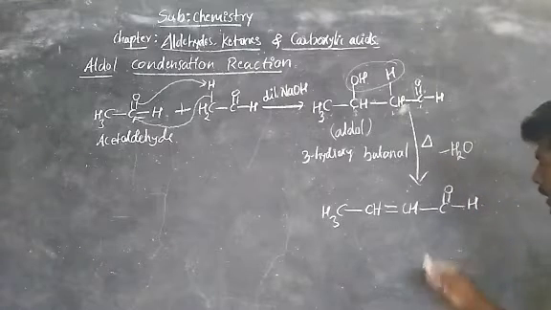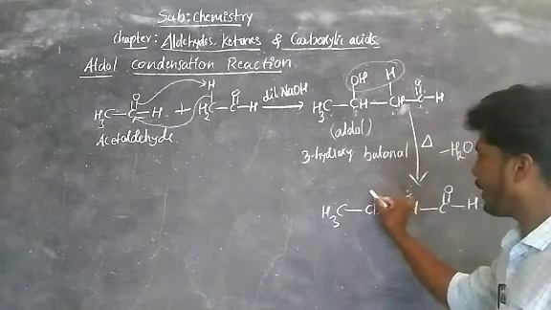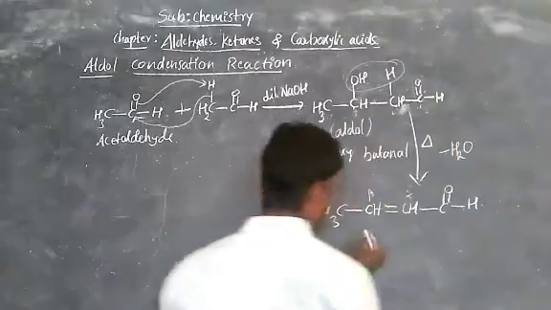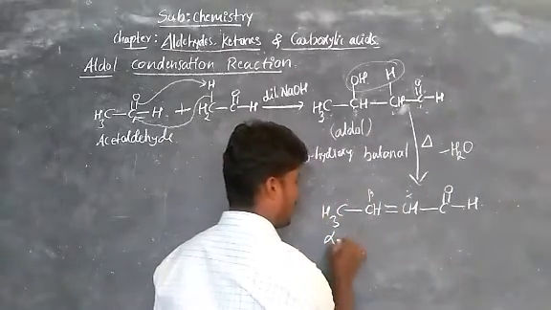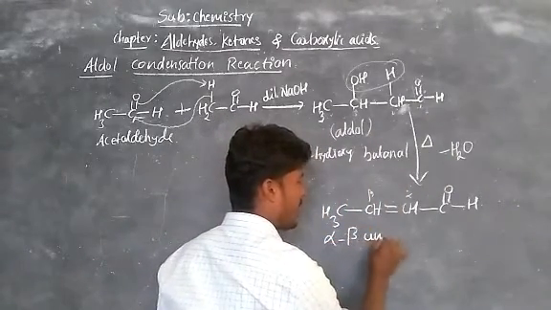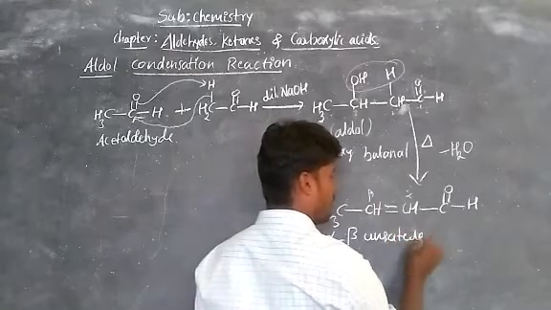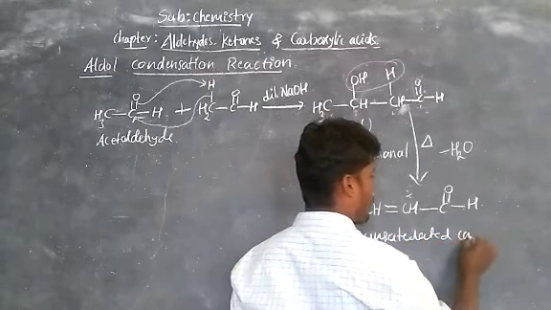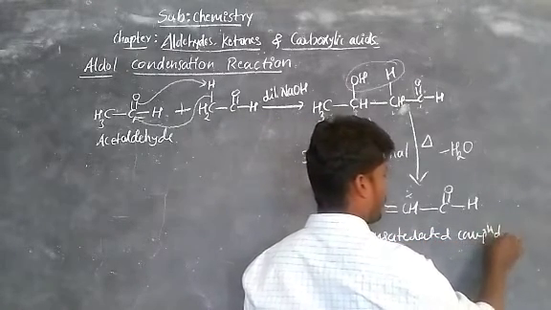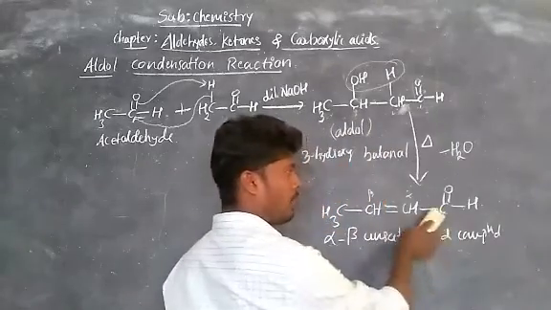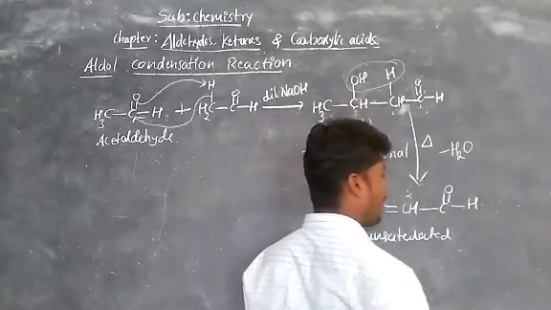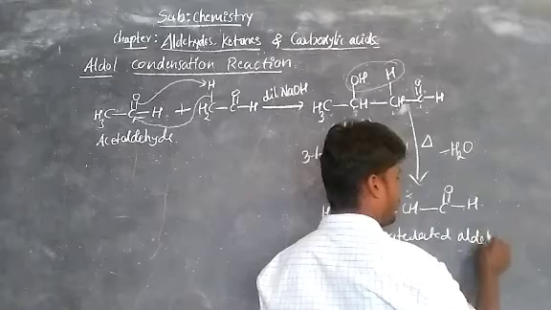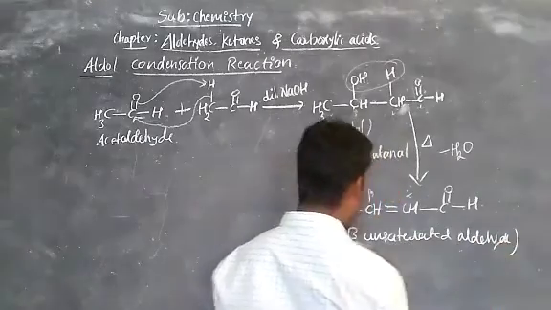So this is called the alpha carbon and beta carbon. We get an alpha beta unsaturated compound. Since our compound is an aldehyde, it is an alpha beta unsaturated aldehyde. This is the common name.